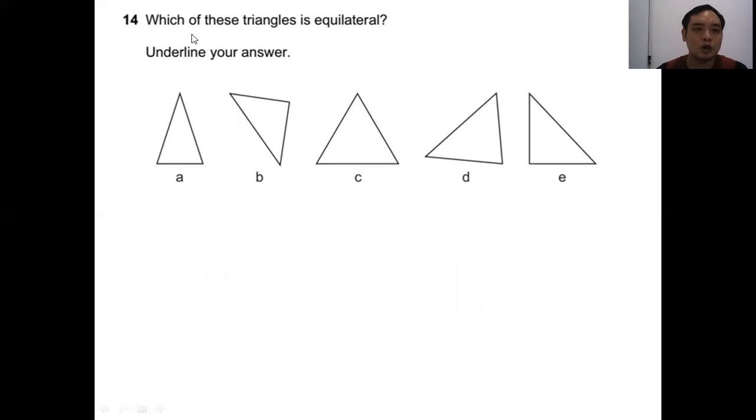Question 14. Which of these triangles is equilateral? Underline your answer. So equilateral. Equi means equal. Lateral means like a side. That means all the sides are equal. So this one, can you see? 3 of its sides are equal. And this one, it looks quite equal. 3 of its sides are equal.